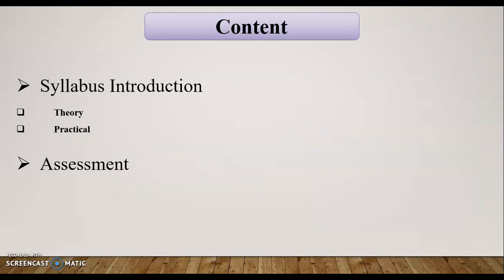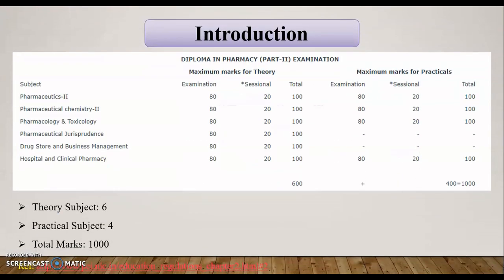The session content is the syllabus introduction, that is theory and practical, both the syllabus and assessment. In this year, there are 6 theory subjects and 4 practical subjects.